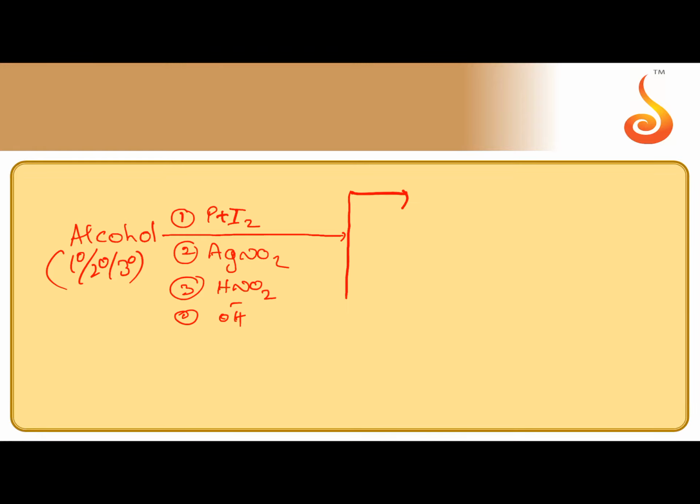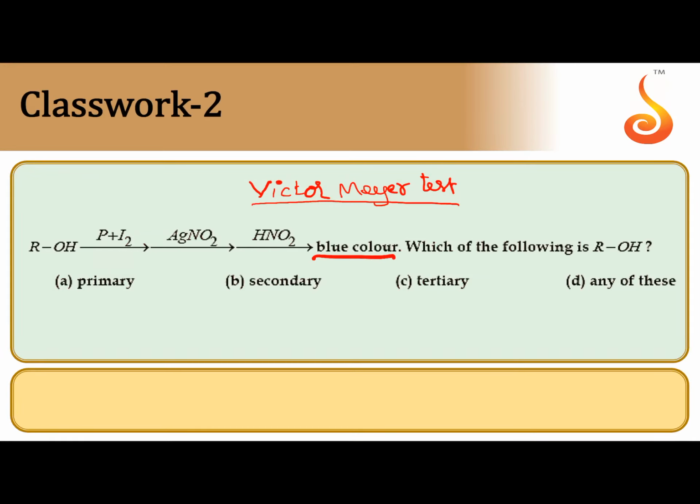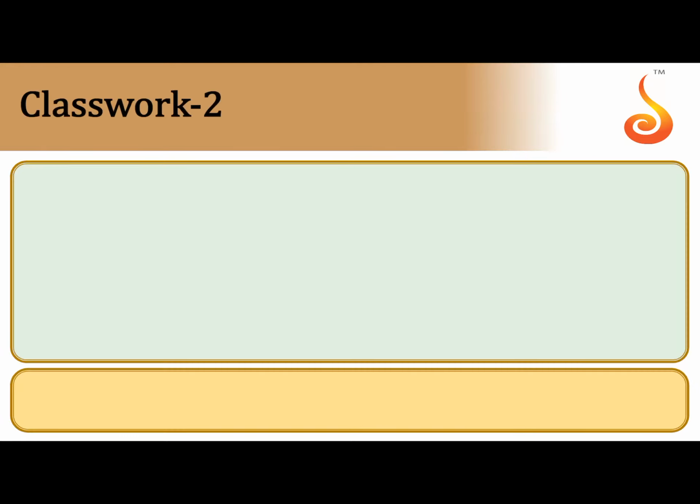Now, the color of the formed solution indicates 1 degree, 2 degree, or 3 degree. This is also called the RBC test. To remember easily, we can call it the RBC test. If it is 1 degree alcohol, the solution obtained is red. If it is 2 degree alcohol, the solution obtained is blue. If it is 3 degree alcohol, the solution obtained is colorless. So, since the product is blue, the alcohol is secondary alcohol.